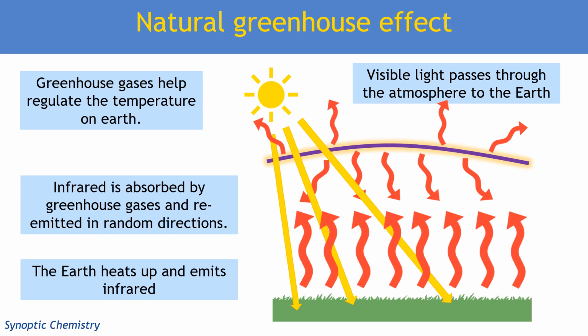If it was all reflected back, the temperature would rise extremely fast. So it's this re-emission after absorption, because it's re-emitted in random directions, that means a lot of that radiation ends up trapped, if you like, or coming back into that level of the atmosphere.